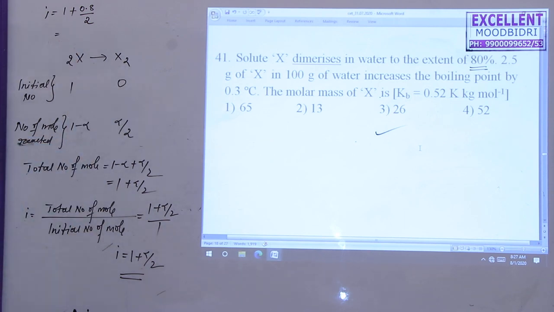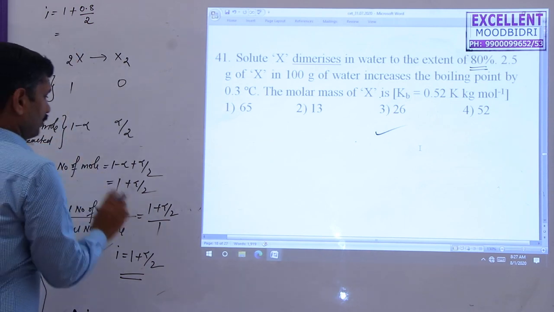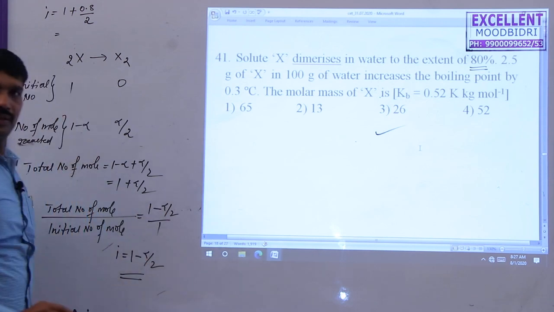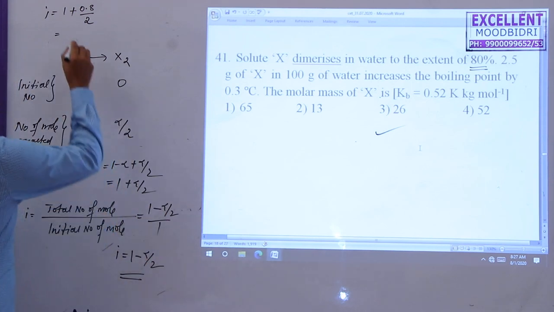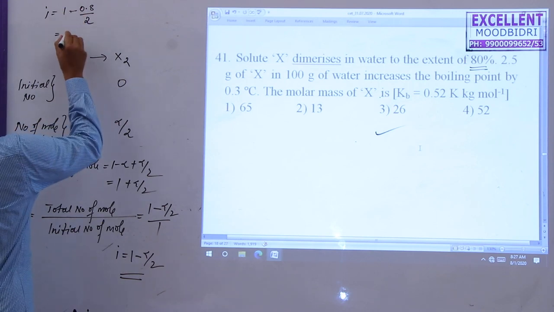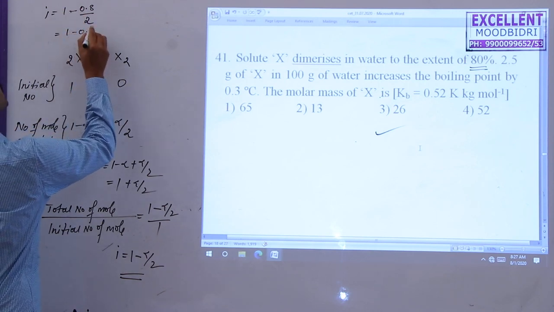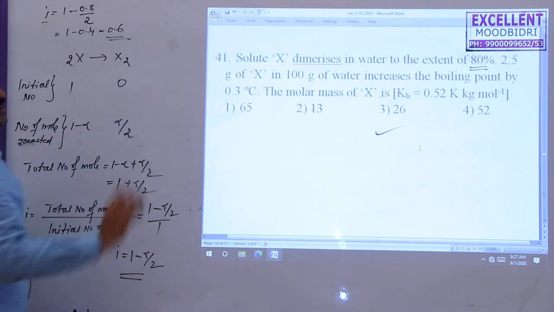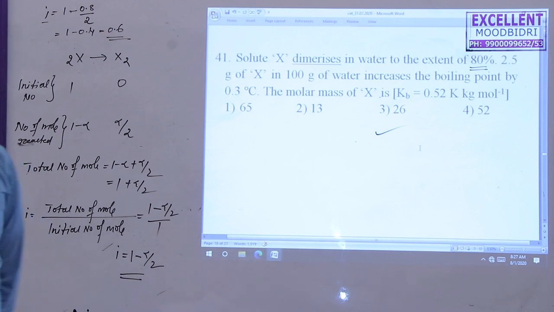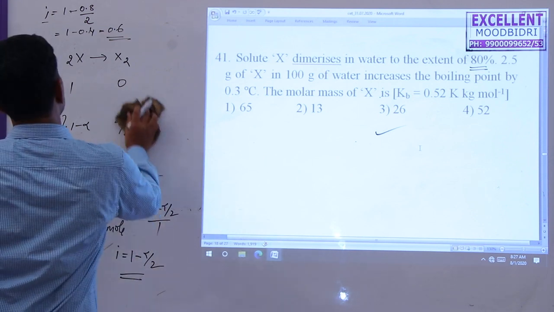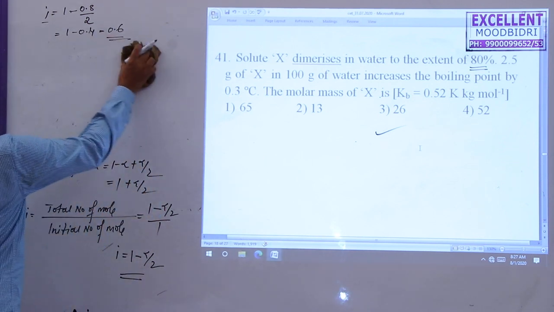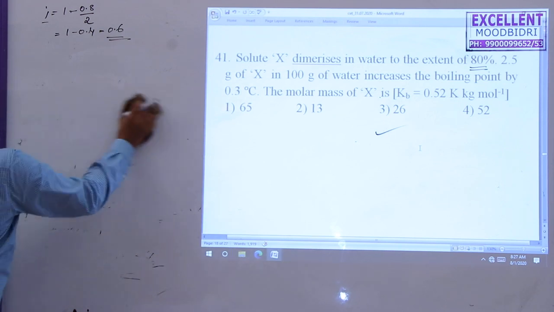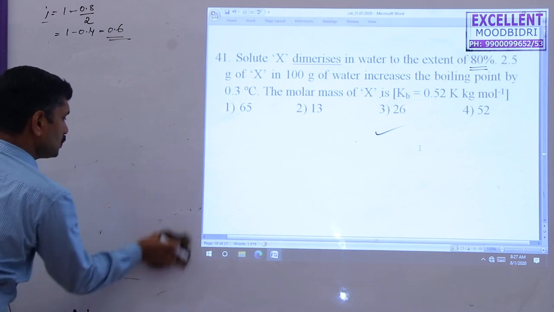Sorry, here actually not plus, here minus. Okay, this is a minus because 1 minus. So here also minus. Here 1 minus 0.4 is equal to 0.6. This is the value of the Van der Waals factor, get it. Then you can directly find out the molecular mass using the formula. So we know the formula, I value here 0.6. Then we find out the molar mass of the solute.